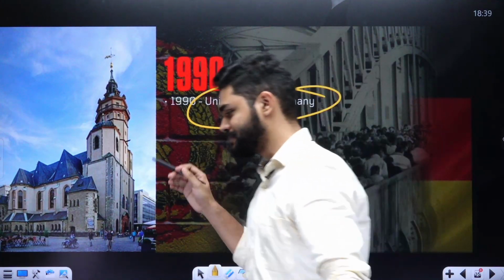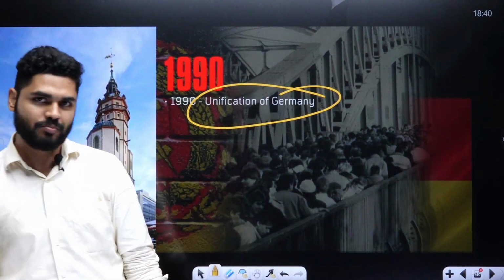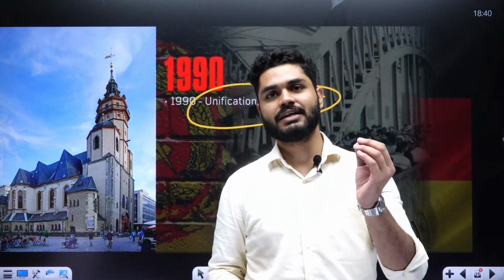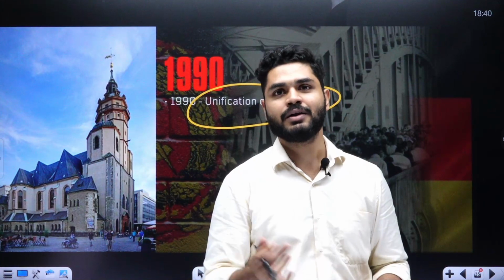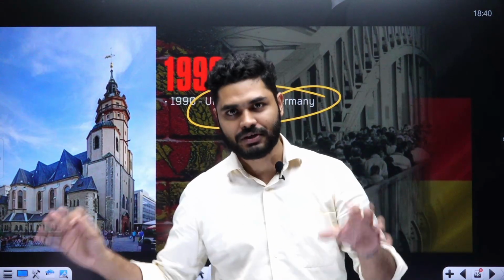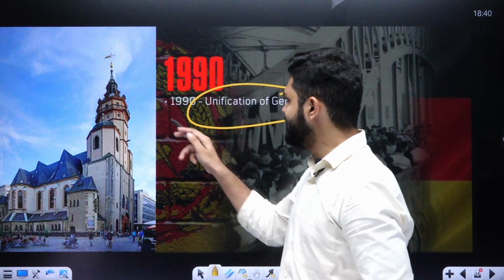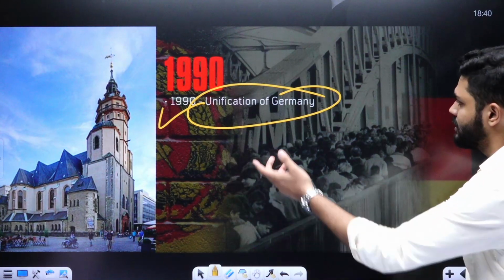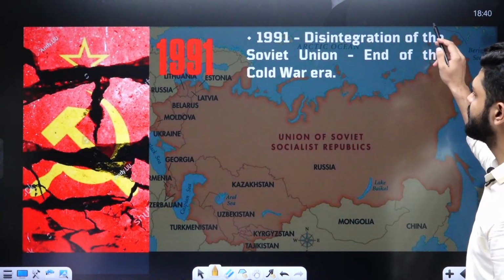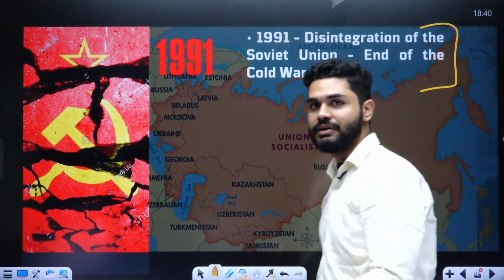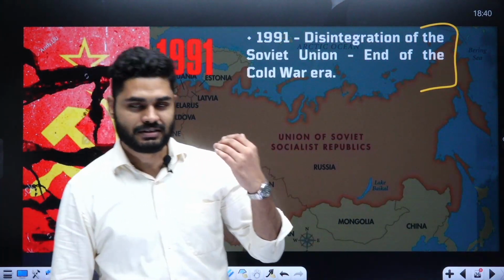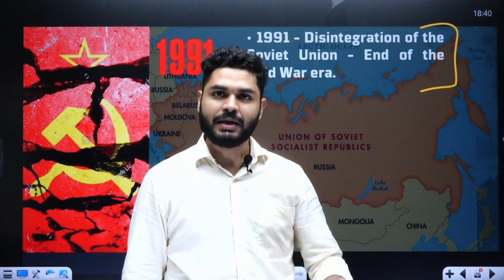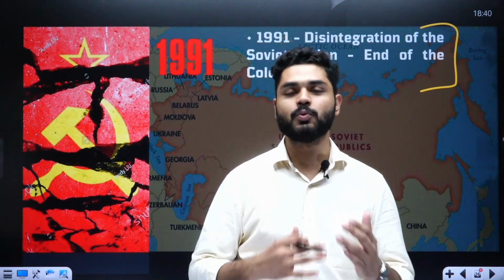The same Germany which started the Second World War, which was so powerful in 1939, was so vulnerable for the next 50-60 years that the one city they had was divided in two and controlled by two different powers and two different ideologies. Okay, in 1990 Germany got unified, and with the fall of the Berlin Wall and the unification of Germany, the Soviet Union disintegrated into different nation states. Okay, and after 1945, in 1991, this was the time when the whole Cold War got wound up.